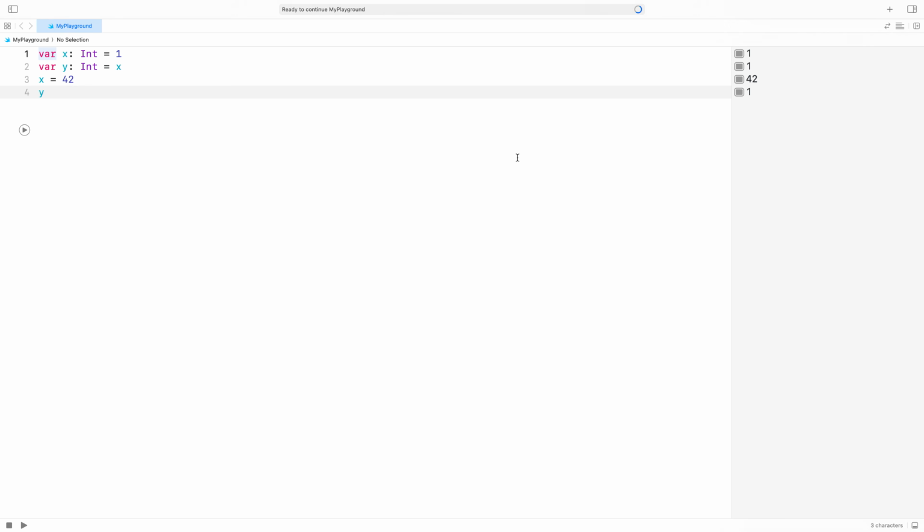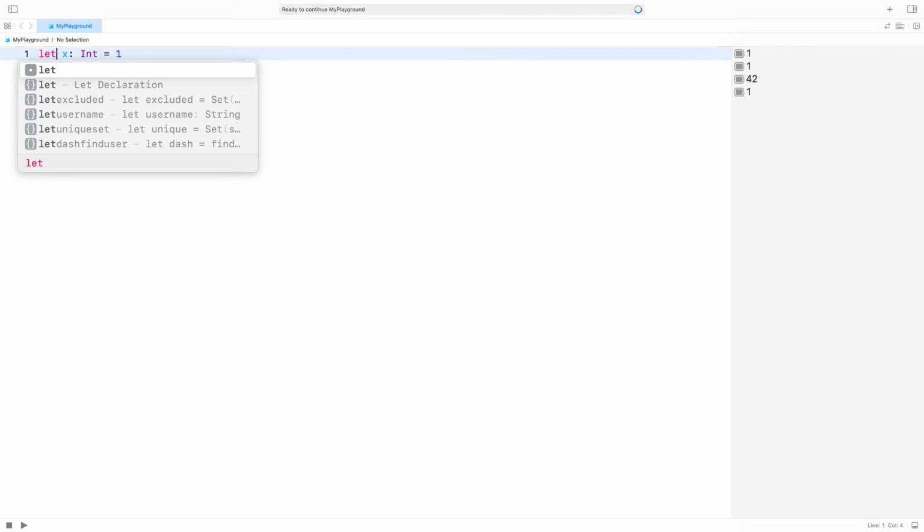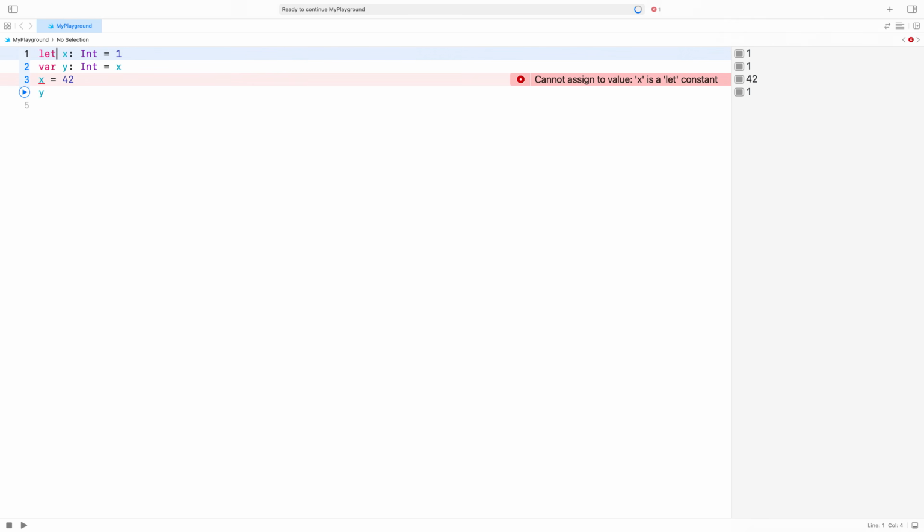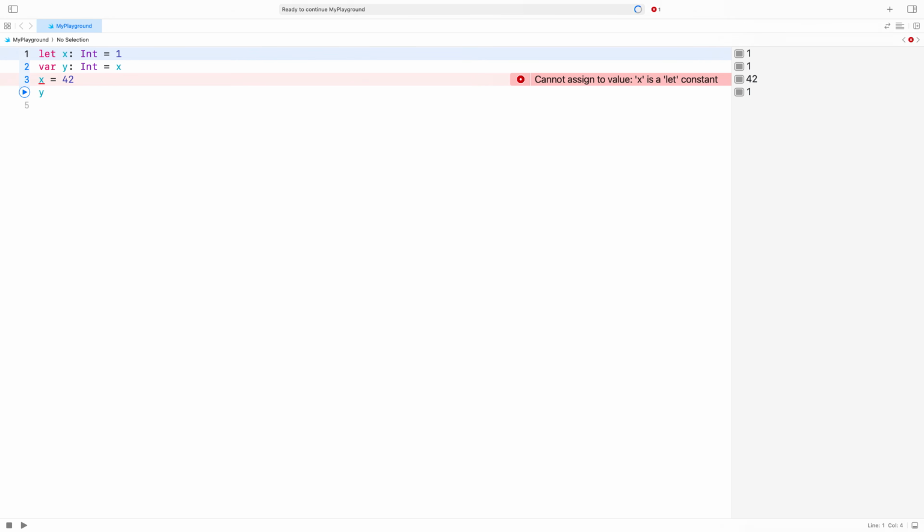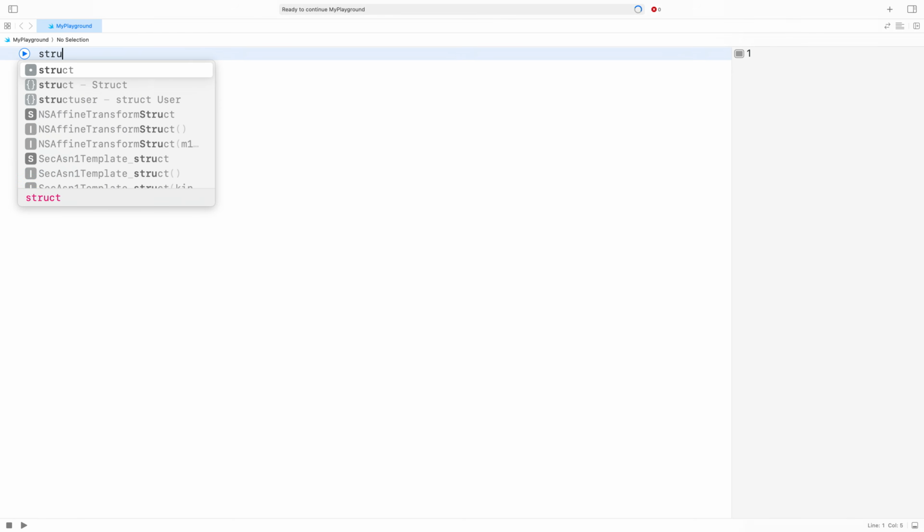Another way that we can make our code easier to reason about is by controlling the mutability of data. I introduced x and y with the var keyword, which makes them mutable. If I use let instead of var, though, Swift will guarantee that this value doesn't change. Let's build a more complex data type by introducing a model for users in our graph. Swift has structs which aggregate multiple values into a single value. I'll create one and call it user.